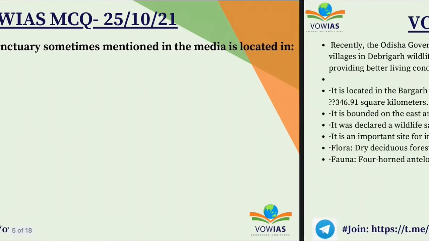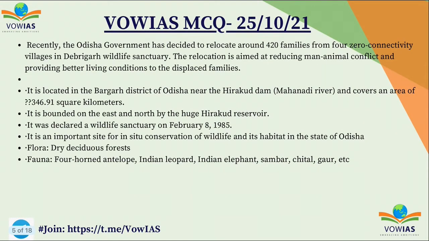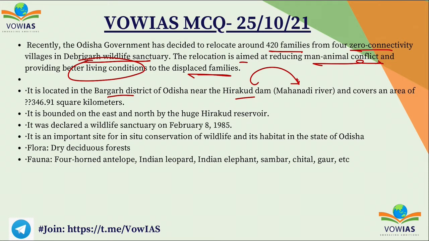Okay. So recently, the Odisha government has decided to relocate around 420 families from 4 zero connectivity villages in Debrigar Wildlife Sanctuary. The relocation is aimed at reducing man-animal conflict and providing better living conditions to the displaced families. So this Debrigar Wildlife Sanctuary is located in Bargarh district of Odisha near the Hirakud Dam. So remember, Hirakud Dam is over the Mahanadi River. Mahanadi River flows through Odisha and it covers an area of 346.91 square kilometers.